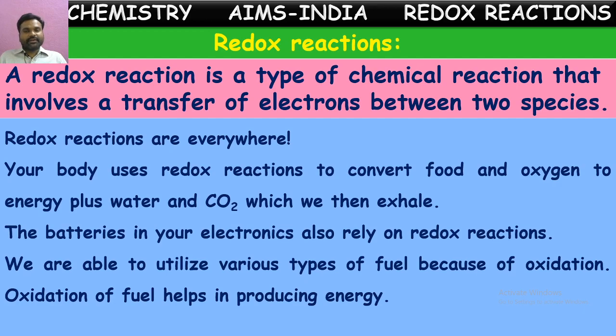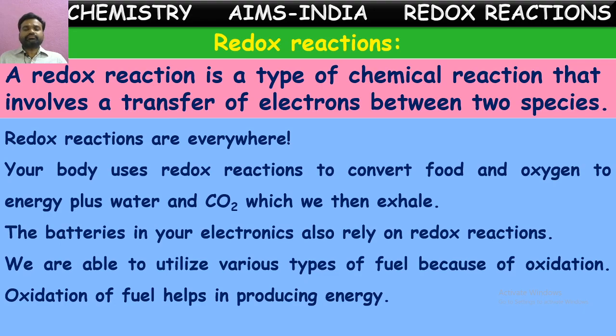Redox reactions are everywhere, not only the reactions which we conduct in the laboratory. In our daily life also, we come across many types of redox reactions. Our body uses redox reactions to convert food and oxygen to energy plus water and carbon dioxide, which we then exhale.